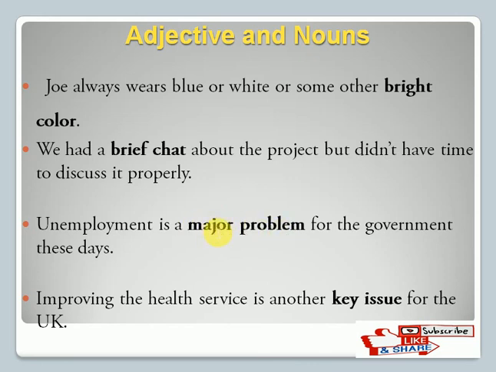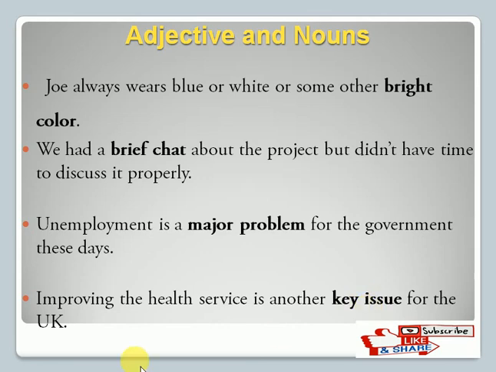Major problem, a prominent problem, a crucial problem. If you write these kinds of adjectives, that comes to be a collocation. Another example: improving the health service is another key issue for the UK. This issue is a noun, but you have written key with it, so that comes to be a collocation.